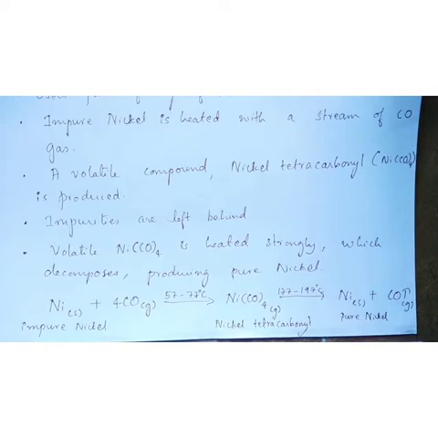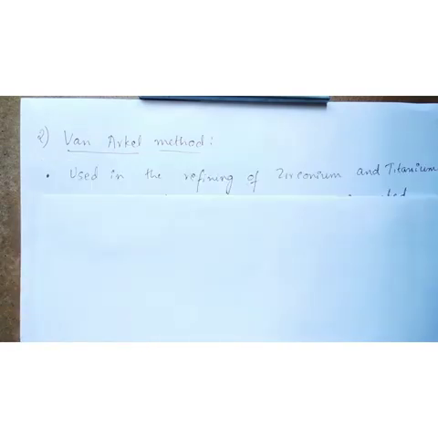So nickel tetracarbonyl is heated at 177 to 197 degrees Celsius, producing pure solid nickel, and carbon monoxide gas is the side product. Since it is a gas, it escapes out of pure nickel. This is how you can purify impure nickel using Mond process, which is a vapor phase refining technique. Let's see the second example for vapor phase refining, and that process is called Van Arkel method. This method is used in the purification of metals like zirconium and titanium.